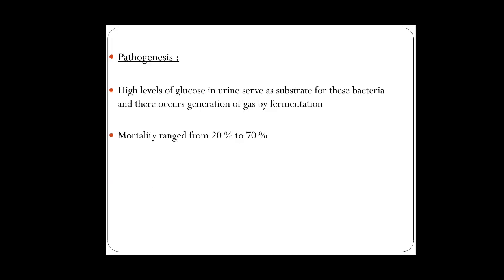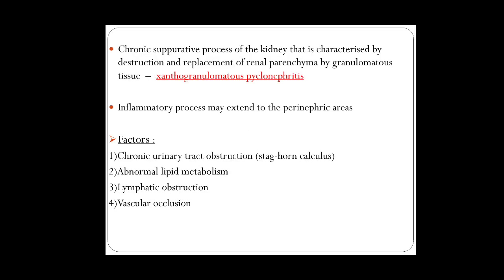So, what is the pathogenesis? What happens? There will be a high level of glucose in the urine, which serves as a substrate for the bacteria to grow, and there is generation of gas by fermentation. So, there is a chance of high mortality, which ranges from 20 to 70%.